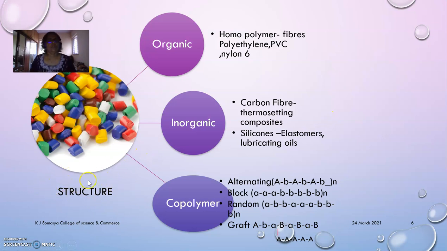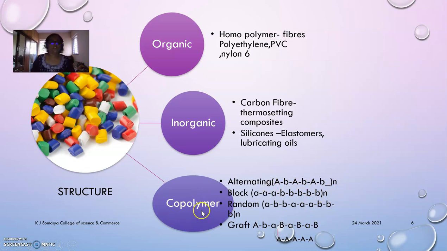Okay, so they can be classified into two major categories, based on the organic backbone or based on the inorganic backbone. Now, based on the organic, the units may be the same monomer units. If they are repeated n number of times, we get homopolymers. Okay, and if we get two different types of monomeric units which are repeated again and again to form long polymer chains, we get copolymers.